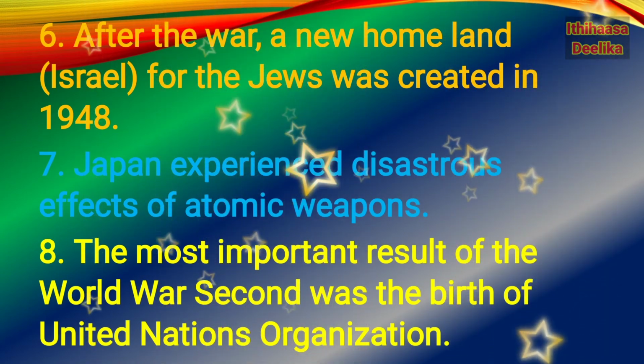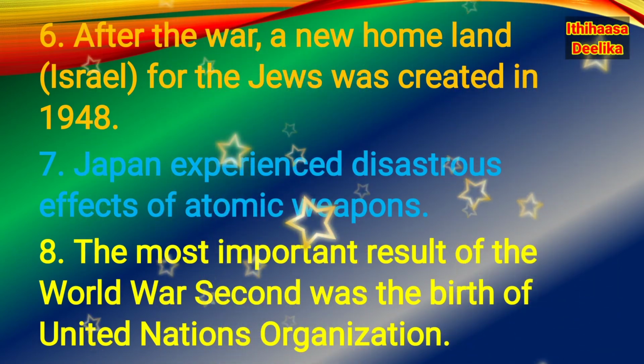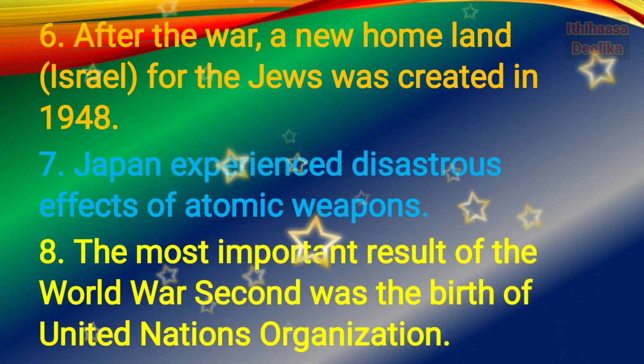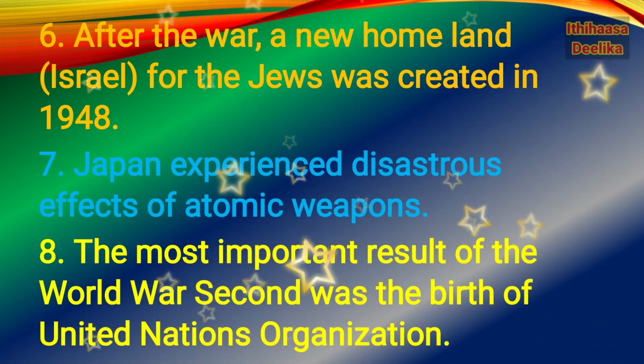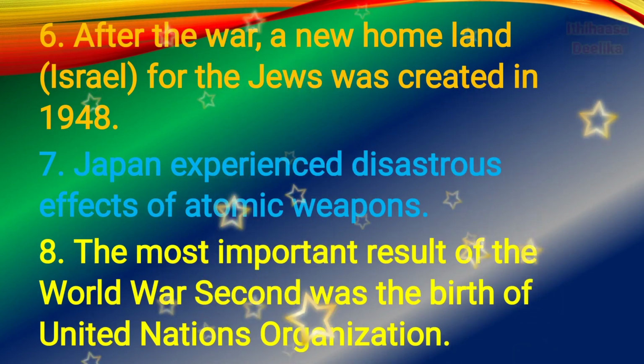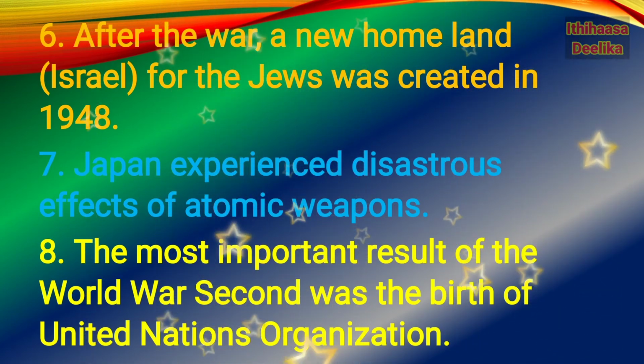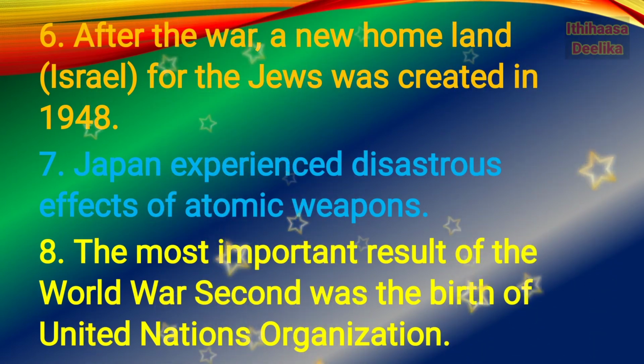Seventh, Japan experienced the disastrous effects of atomic weapons, due to the atomic bomb attack. Eighth one, the most important result of World War II was the birth of the United Nations Organization. UNO was formed.